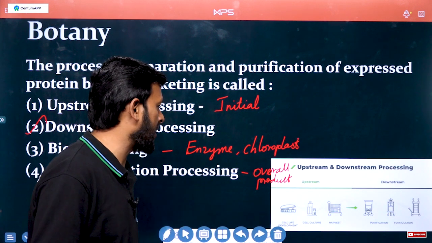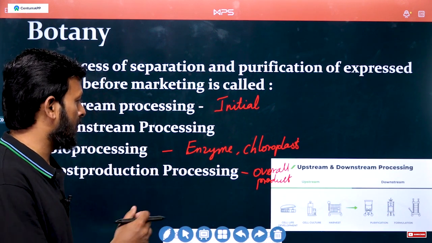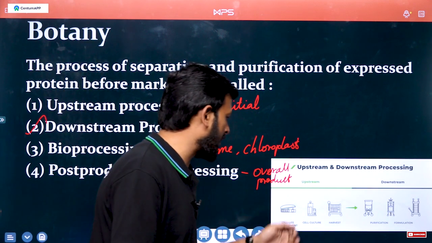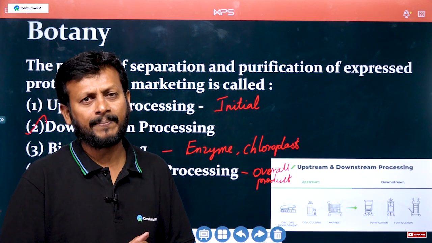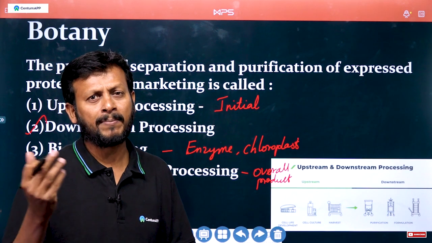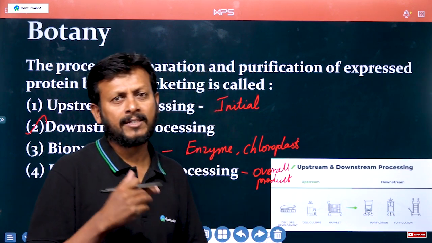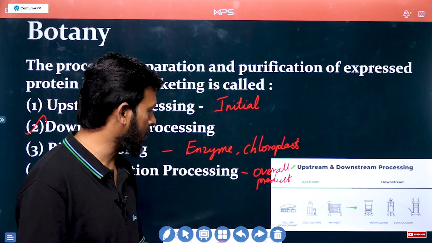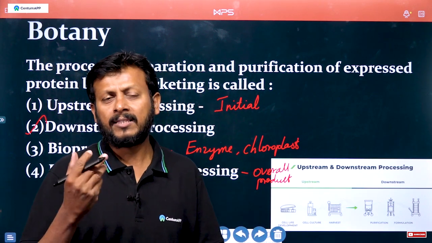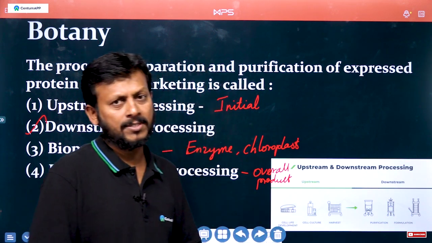Upstream means cell line development, that is the initial stage of the product. Then cell culture, like tissue culture techniques, where we collect tissues from many plants. After that we transfer to lab tissue culture, as well as protoplast culture. These are all upstream processes.